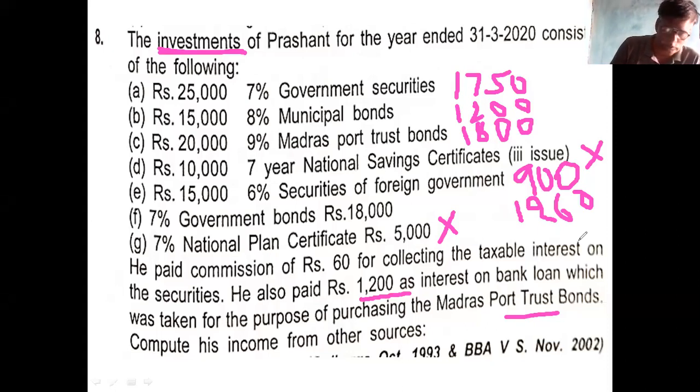First is 1,750. Second is 1,200. Plus third is 1,800. Fourth is 900. Then next is 1,260. Okay. Total is 6,910.